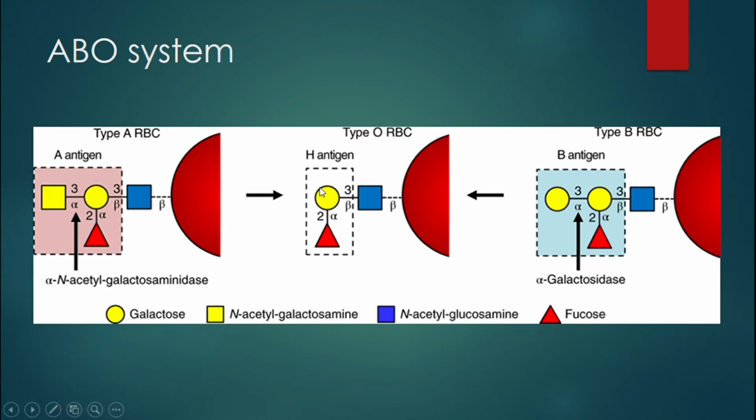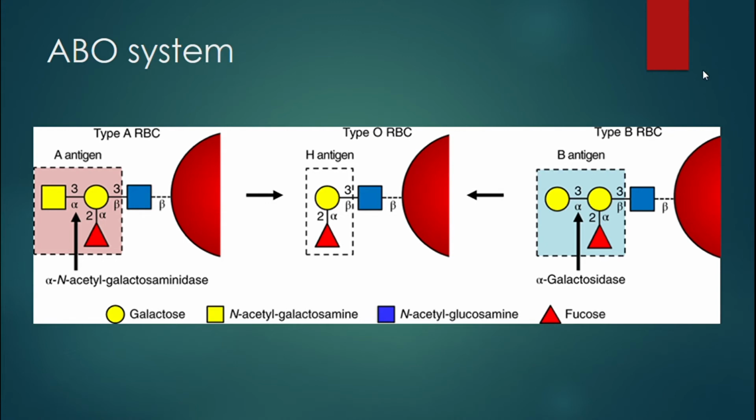If you have just H antigen on your cell membrane, your blood type is O. But if your H antigen has an attached enzyme called N-acetylgalactosaminyl transferase, attached via N-acetylgalactosamine, your blood group will become A. But if that H antigen is attached with galactosyl transferase via a galactose molecule, your blood group will be B. If your H antigen is attaching both the molecules, A and B, means N-acetylgalactosaminyl transferase and galactosyl transferase, then the blood group will be AB.